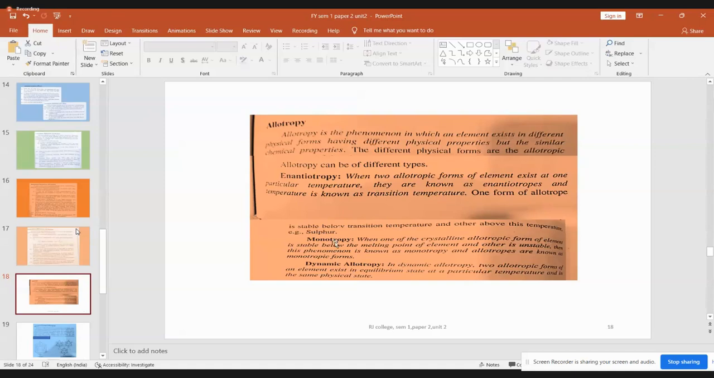Monotropy means one of the forms is very stable, which is below the melting point of the element. Dynamic allotropy, both the forms will keep on changing from one way to another, existing in an equilibrium. So this is dynamic allotropy. This is all only definitions given, nothing in detail. So first definition for allotropy, definition for enantiotropy, then monotropy and dynamic allotropy. Simple definitions, only definitions.